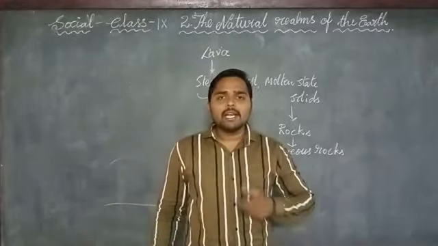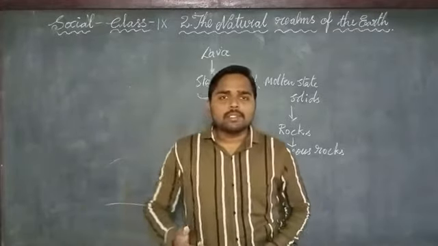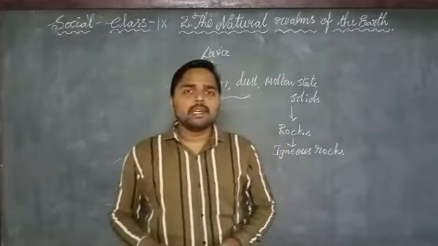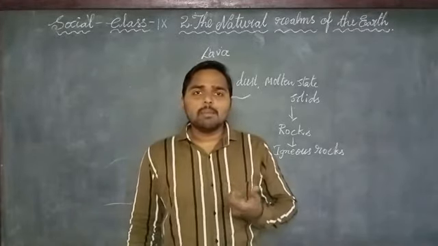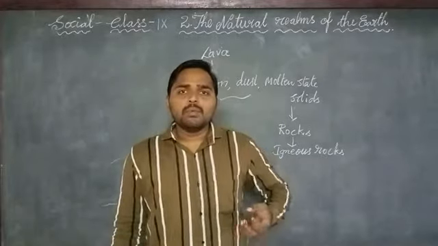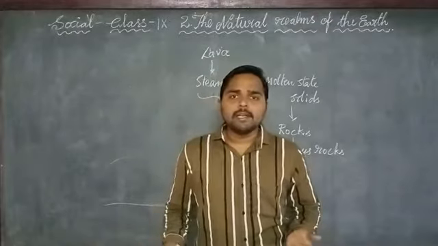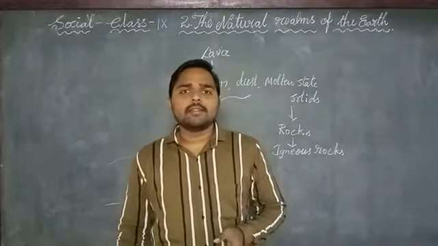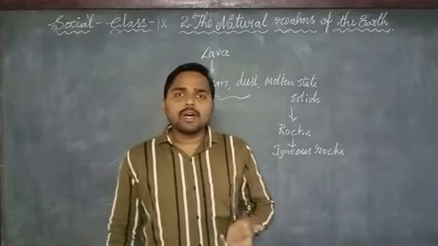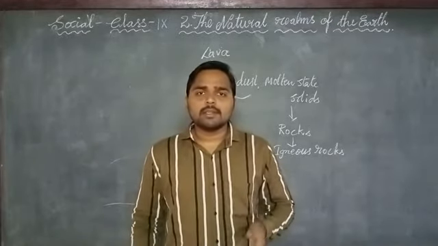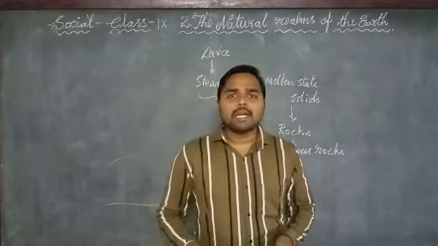Whenever lava is coming out from the volcano, sometimes some of the lava will not come out completely. Some lava may spread in the under layers of the earth, under the surface, and then forms rocks between the mountains or in between the volcanoes.